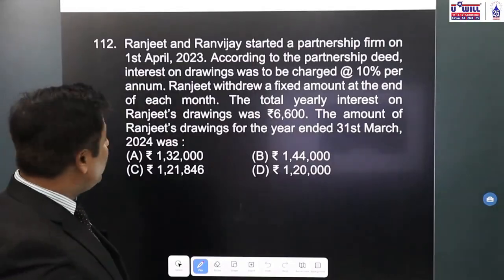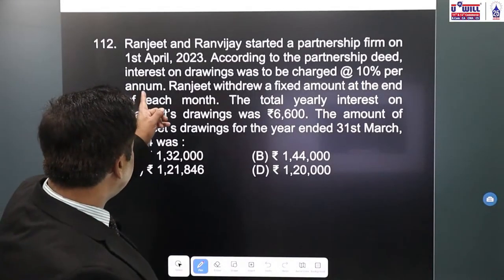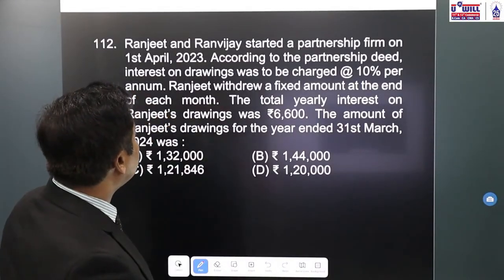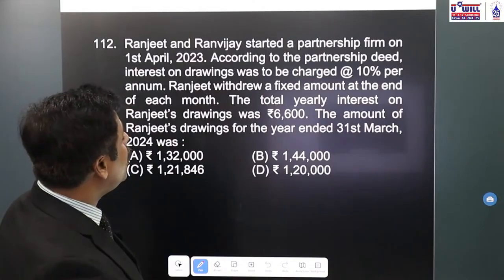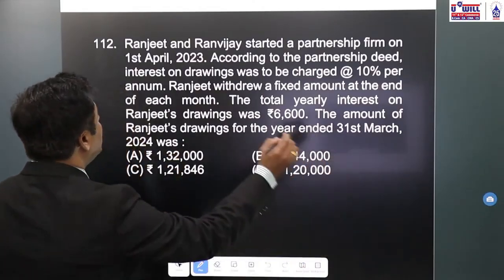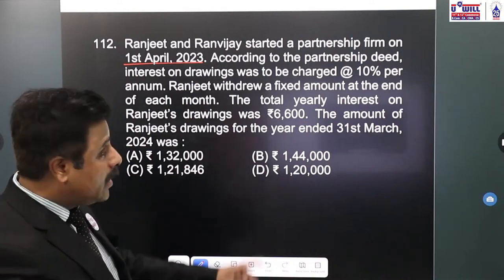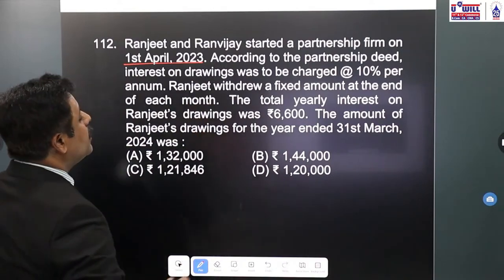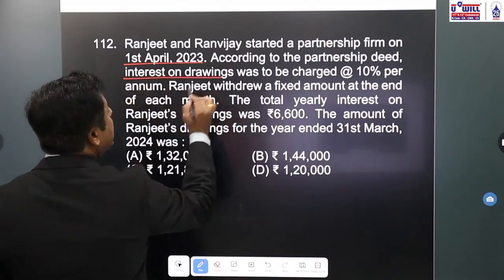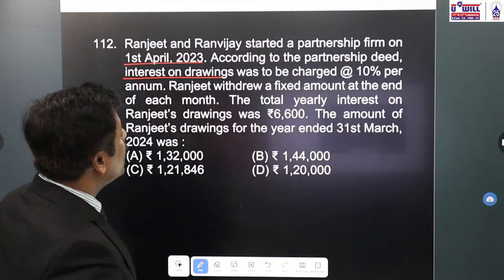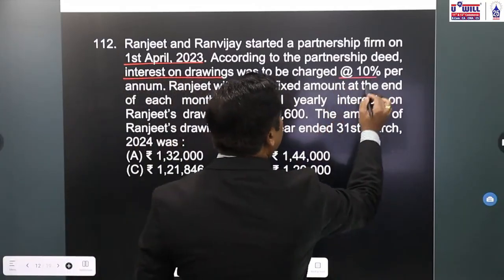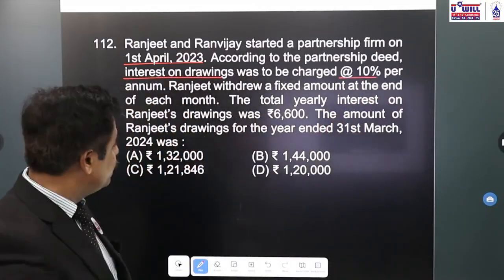Question 112. Ranjit and Ranvijay started a partnership firm on 1st April 2023. According to the partnership deed, interest on drawings, it is an interest on drawings based question, was charged at the rate of 10% per annum.